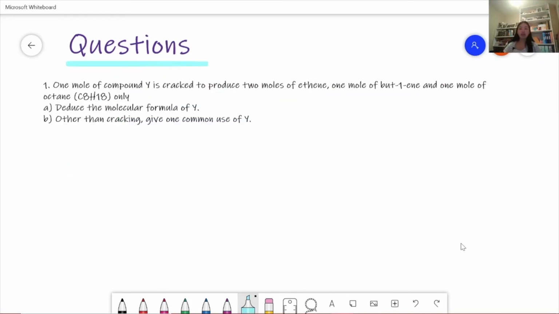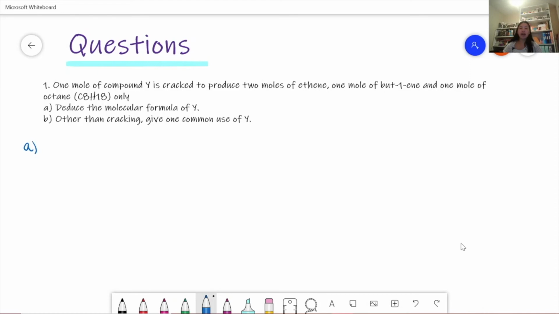Now we're going to look at some questions. For question 1, 1 mole of compound Y is cracked to produce 2 moles of ethene, 1 mole of but-1-ene, and 1 mole of octane only. For A, deduce the molecular formula of Y. This is just a case of working out what we started off with.